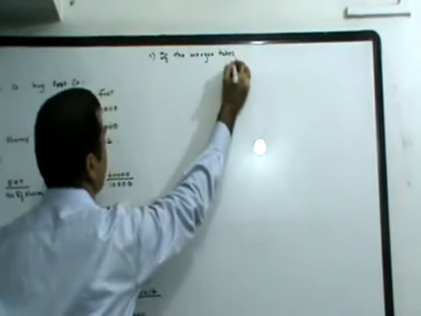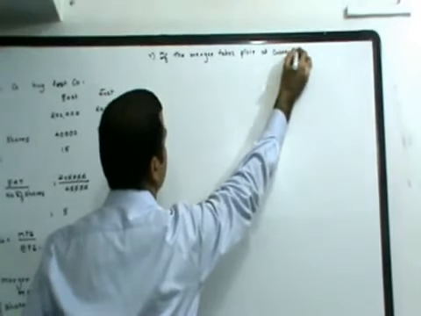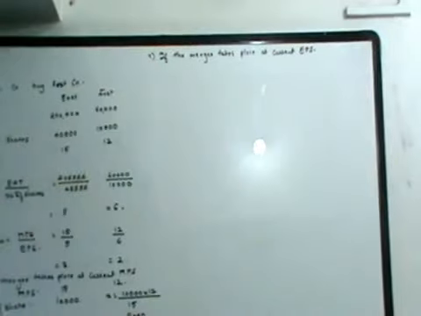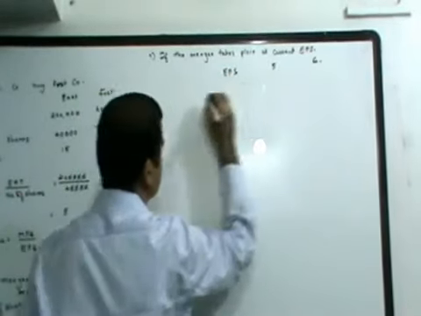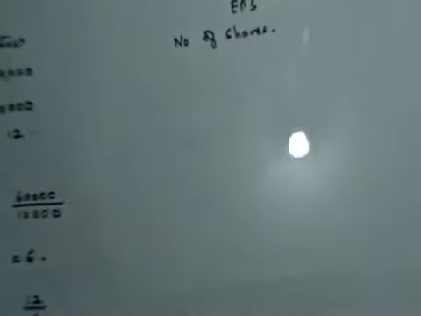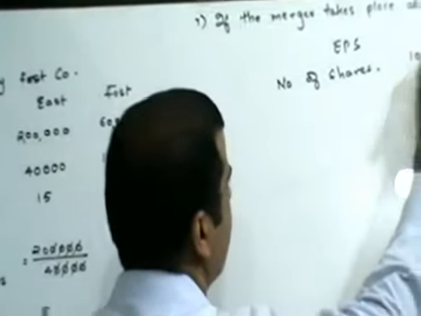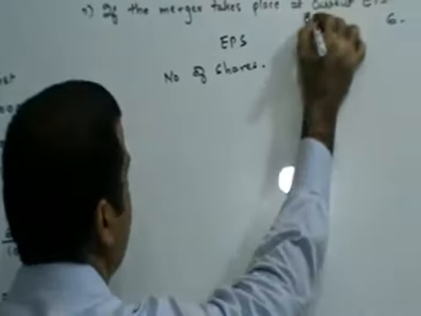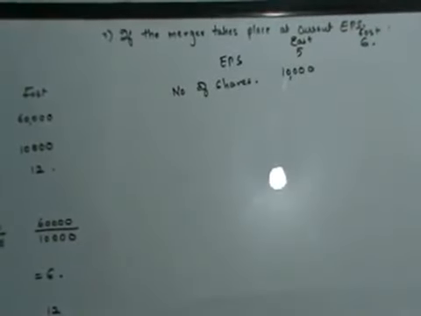Now that this is clear, let us see what happens if the merger takes place at current EPS. Now the EPS of the two companies is 5 and 6. Number of shares. How many shares are there in Frost Limited? There are 10,000 shares in Frost Limited, which East will have to take over.